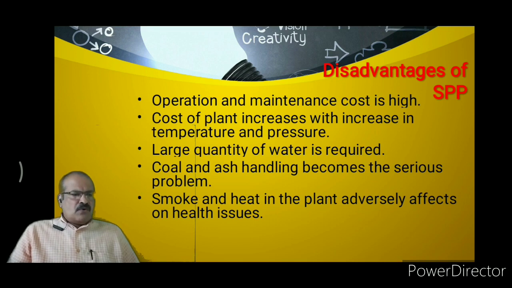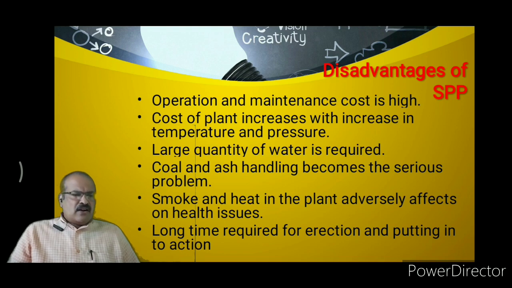Also, due to burning of coal, smoke and heat are generated. This smoke causes air pollution, while the heat causes thermal pollution, and this also causes an increase in heat or an increase in temperature of the surroundings.